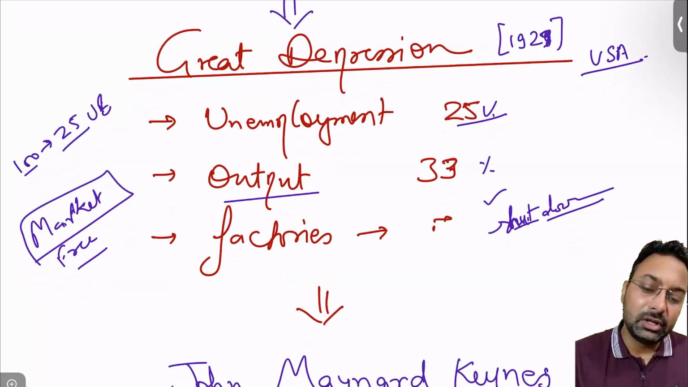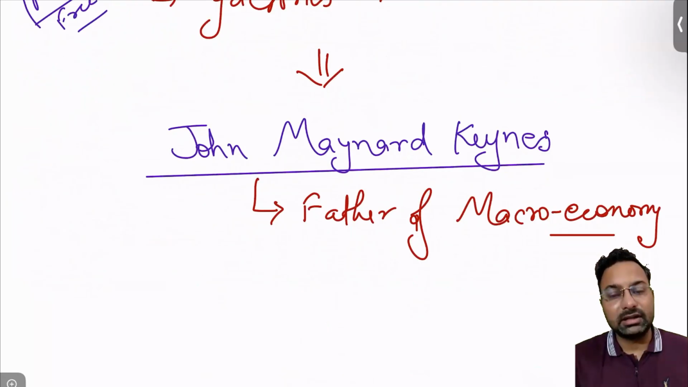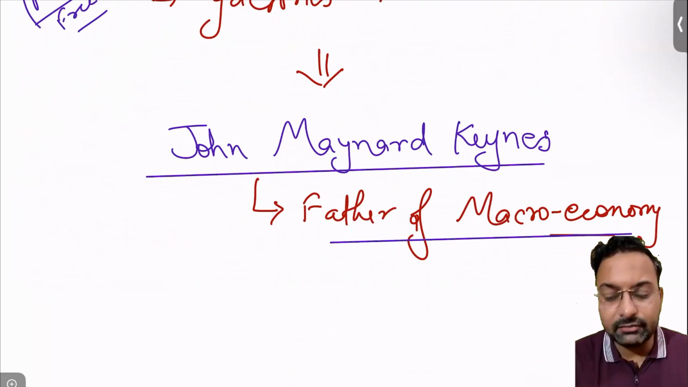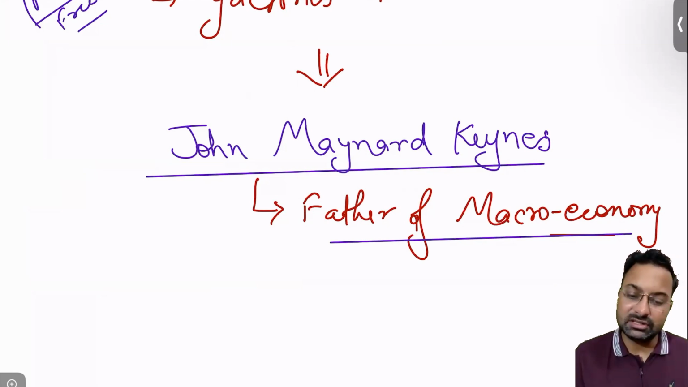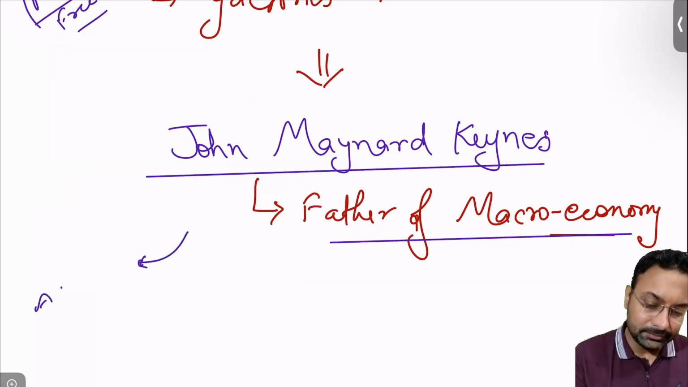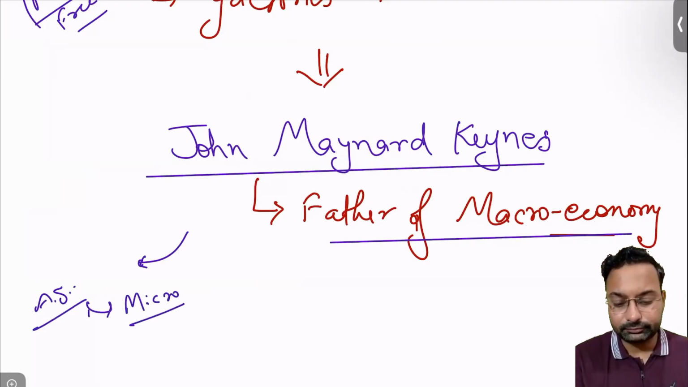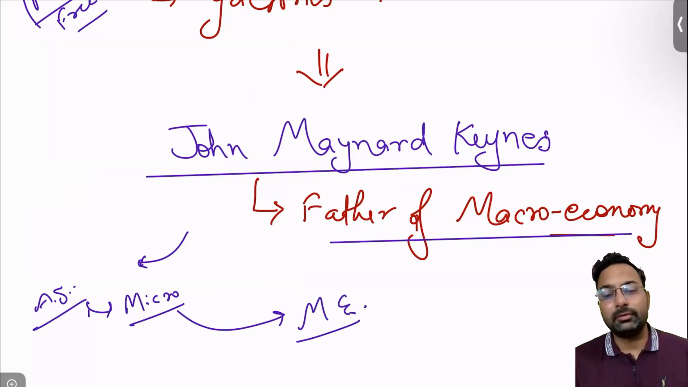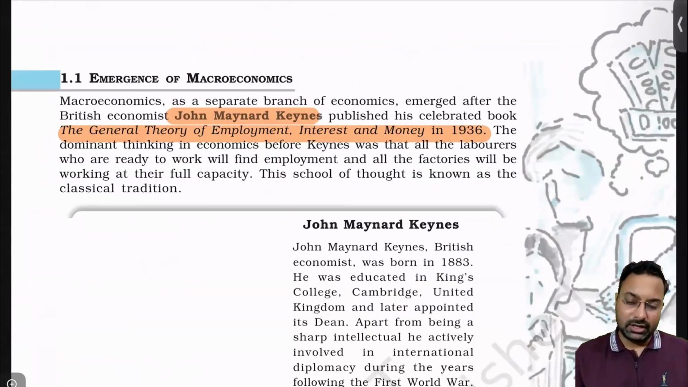Then came the person named John Maynard Keynes. John M. Keynes was the father of macroeconomics, and he went ahead with the concept of macroeconomy. He was challenging Adam Smith and his concept of microeconomy, and he came to a different concept of macroeconomy. So this was the story. I hope you got it now.